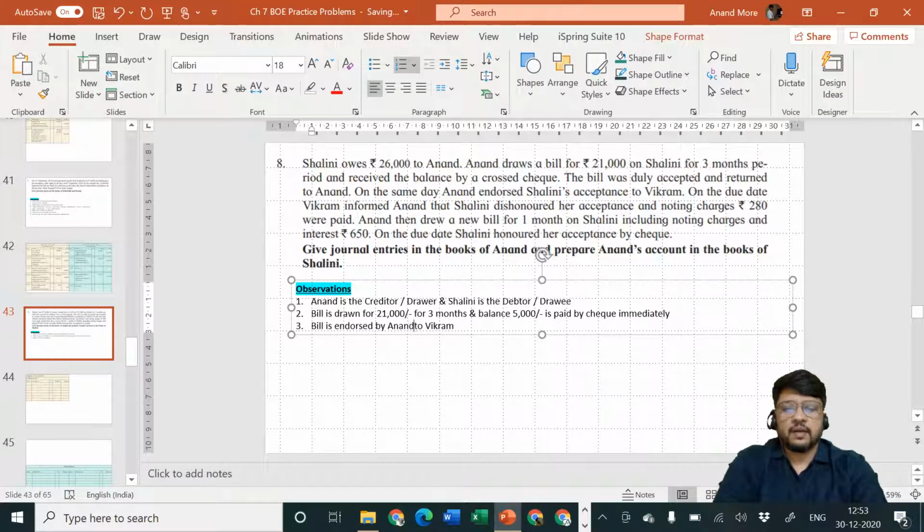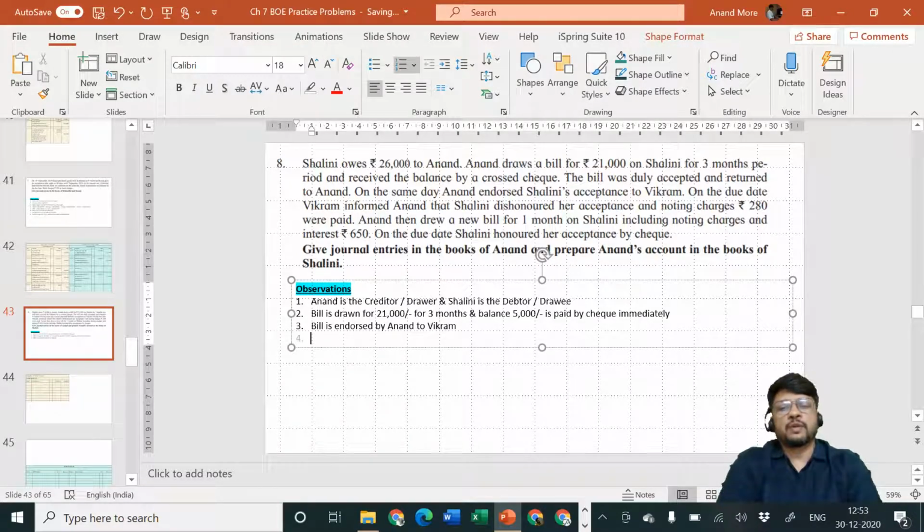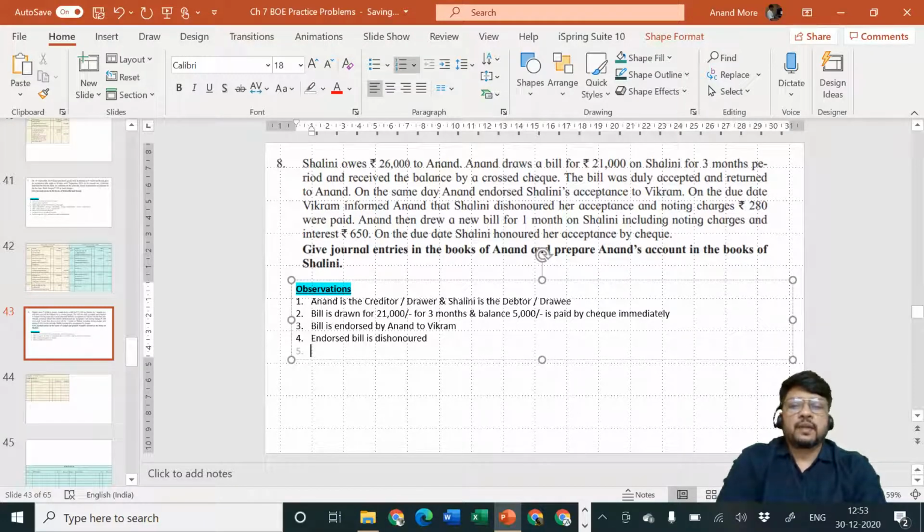It is endorsed by Anand. Who can endorse? Only the person who holds the bill can endorse. Anand is holding the bill, so Anand is going to endorse it. Next, on the due date Vikram informed Anand that Shalini dishonored the bill. So the endorsed bill is dishonored. And then they have told you that noting charges of rupees 280 are also paid by Vikram.